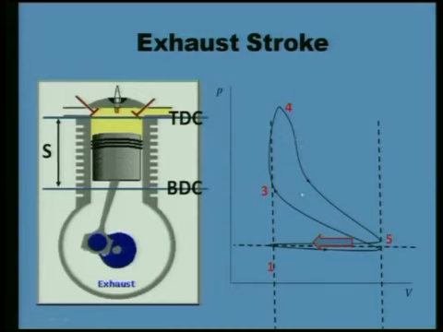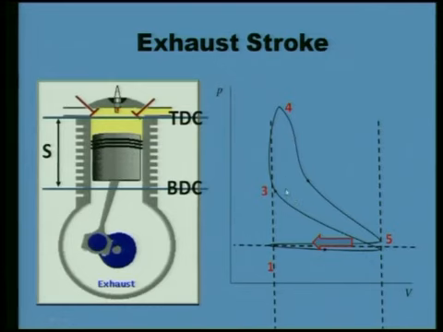The area between 5, 3, 4 is basically the indicated power which we have obtained in one cycle, and the area between 1, 2, 5, 1 is the pumping loop, or the negative area. So out of the indicated power which you have obtained, some power will be wasted for taking the mixture into the cylinder during the suction stroke and exhausting the burnt products into the atmosphere.